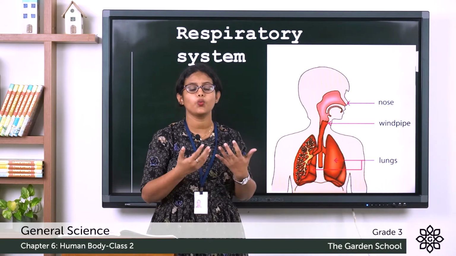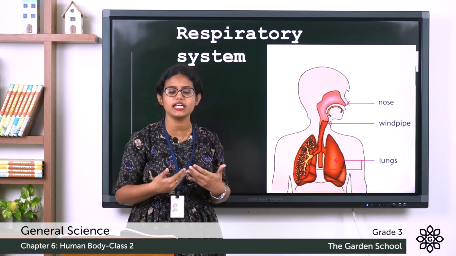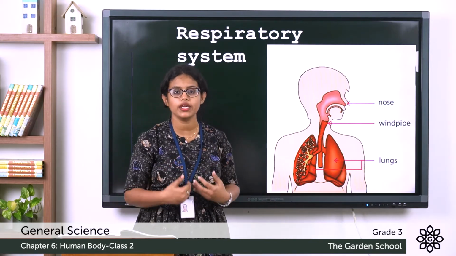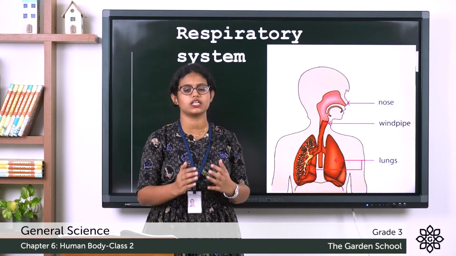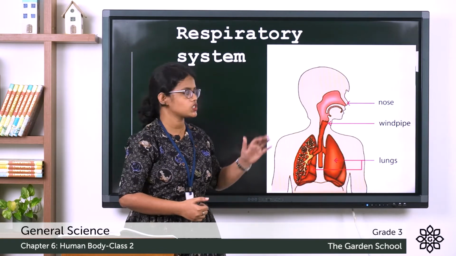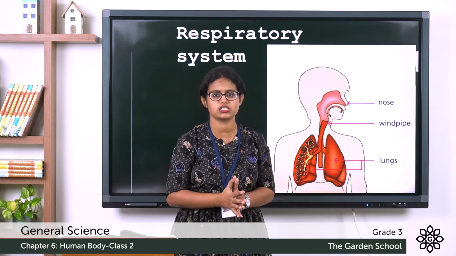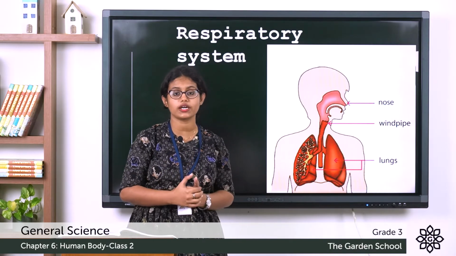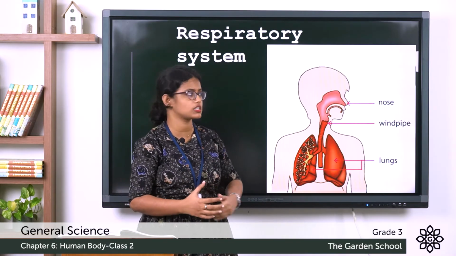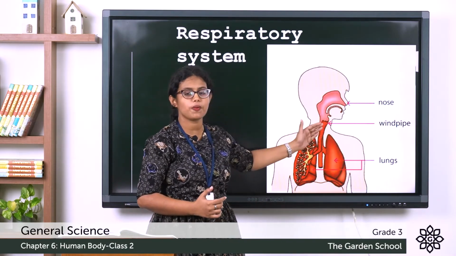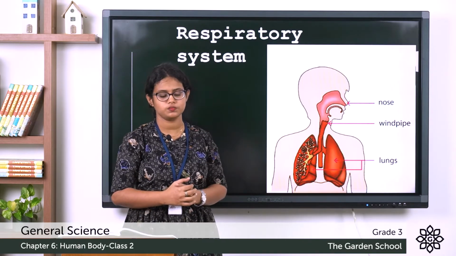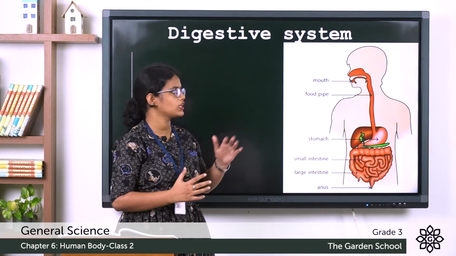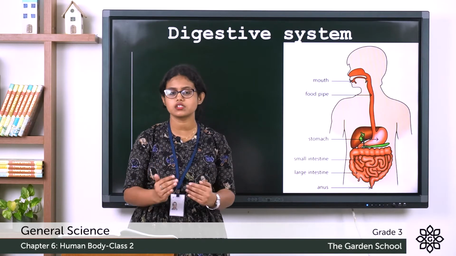That is why we inhale, that means we take in oxygen, and we exhale, which means we give out carbon dioxide. So this is how your respiratory system works. Which organs are involved in your respiratory system? Nose, windpipe and lungs.